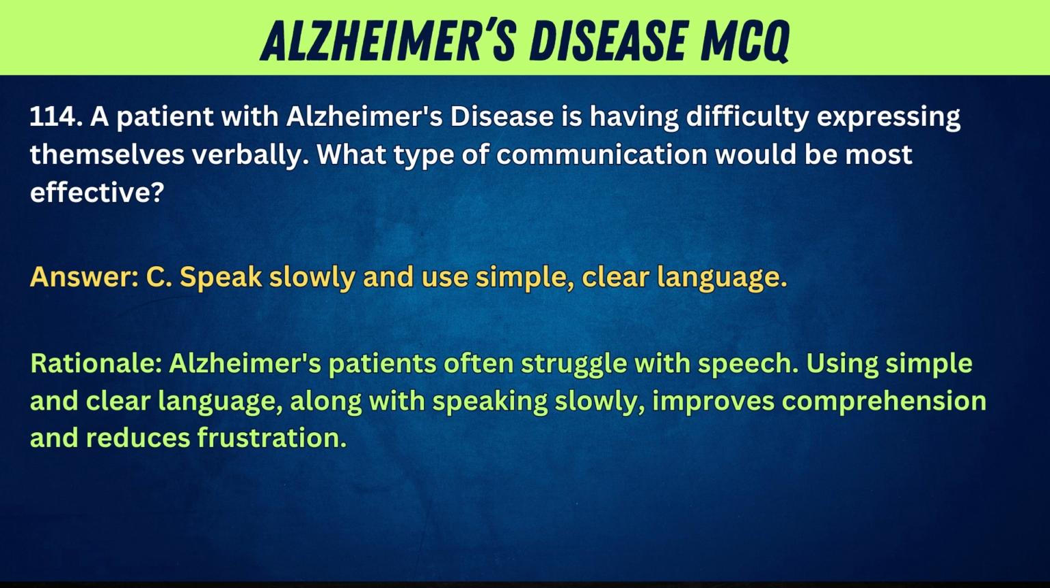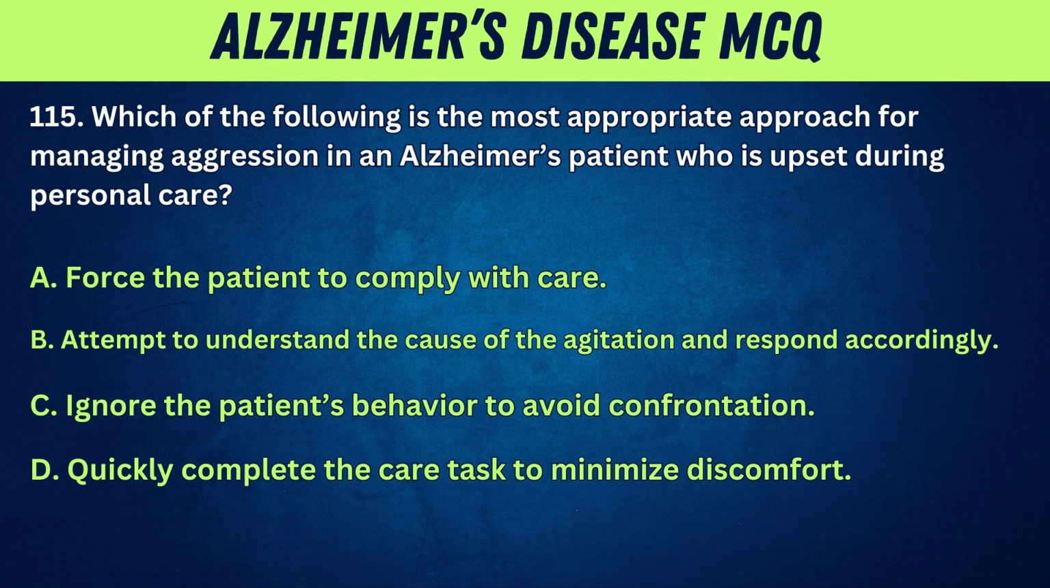Answer: C. Speak slowly and use simple, clear language. Rationale: Alzheimer's patients often struggle with speech. Using simple and clear language, along with speaking slowly, improves comprehension and reduces frustration.